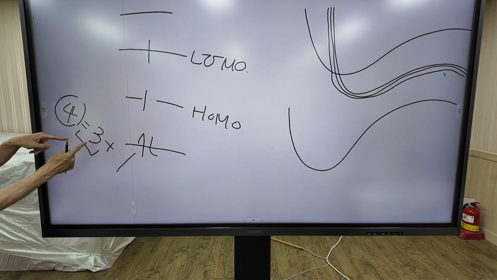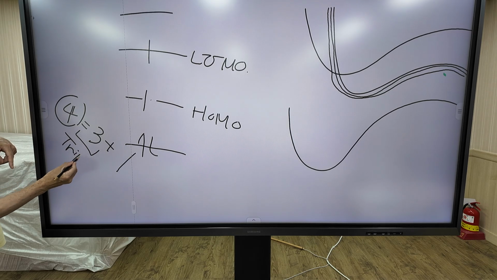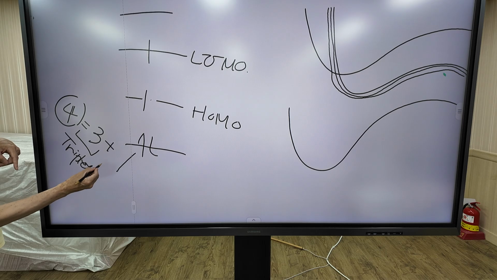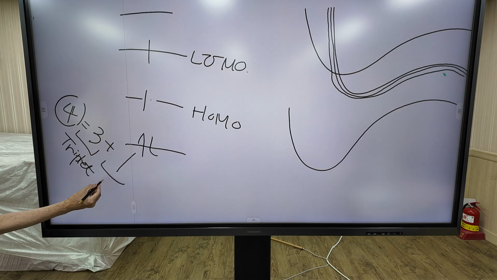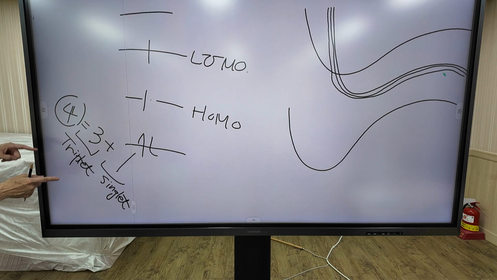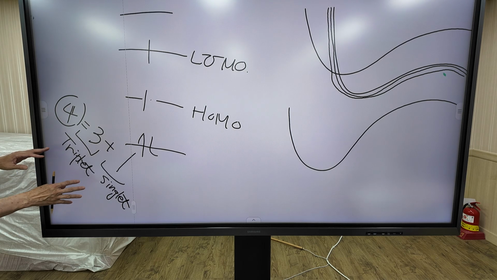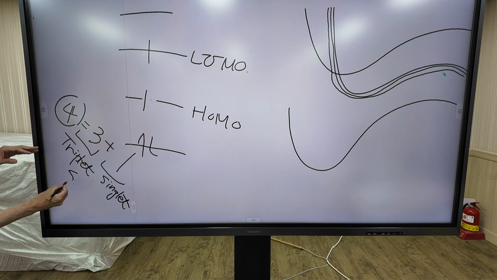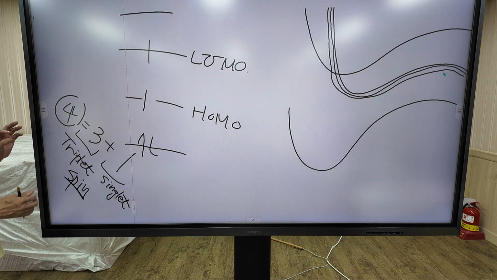This group of three states is called triplet. This single remaining state is called singlet. This is our main topic. This one is related to spin. So I'm going to review the quantum mechanics of spin first.